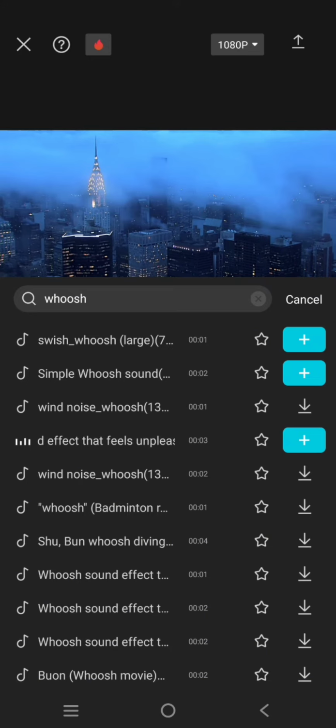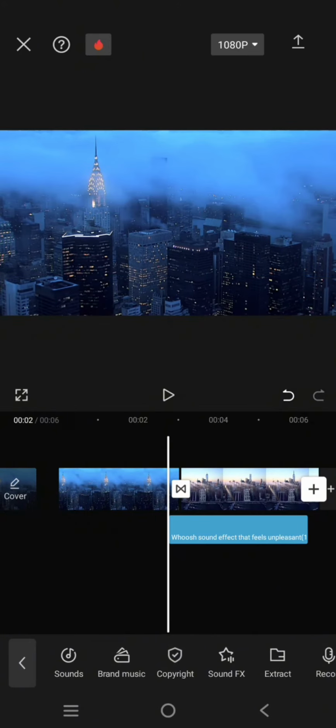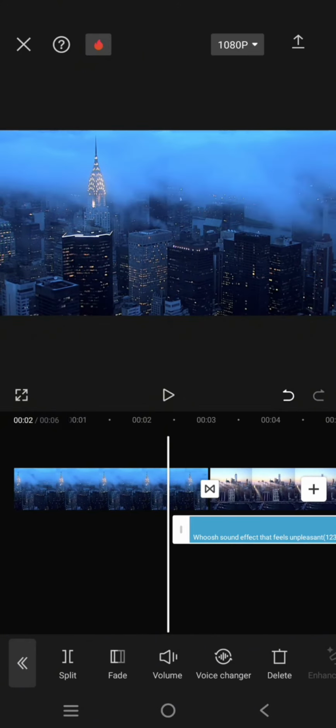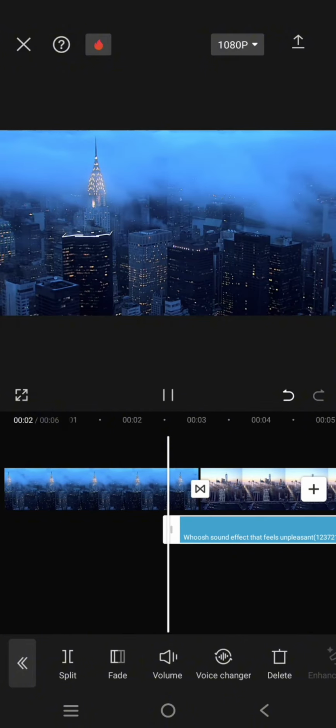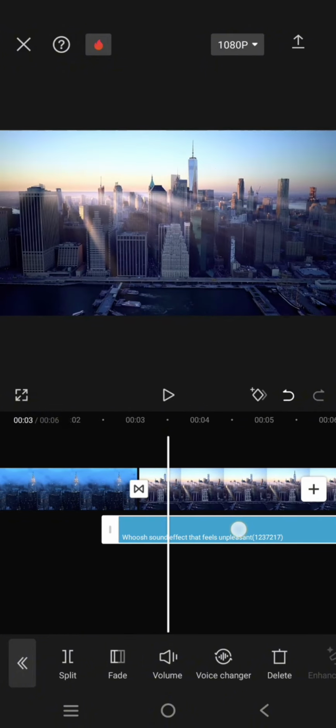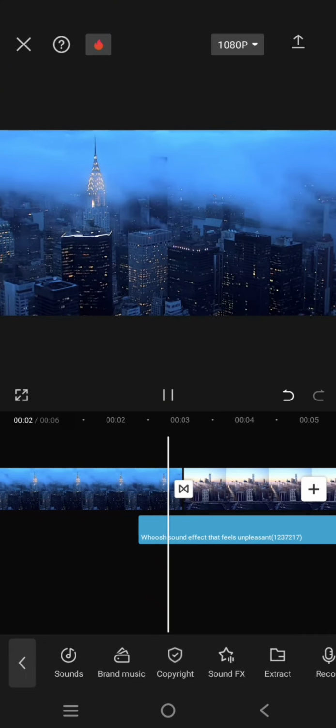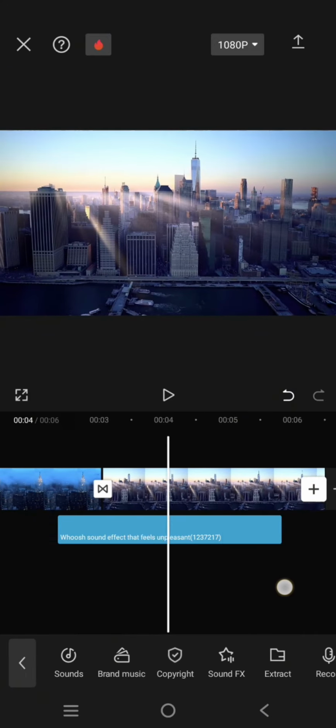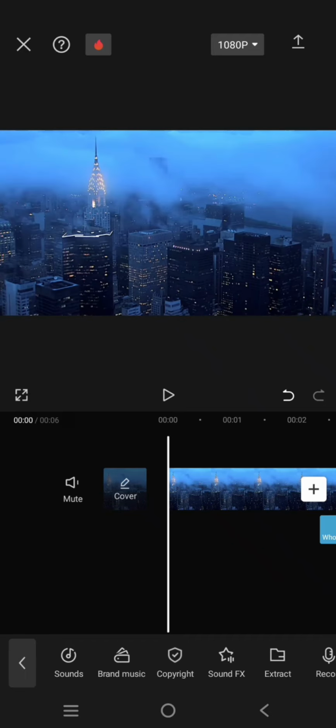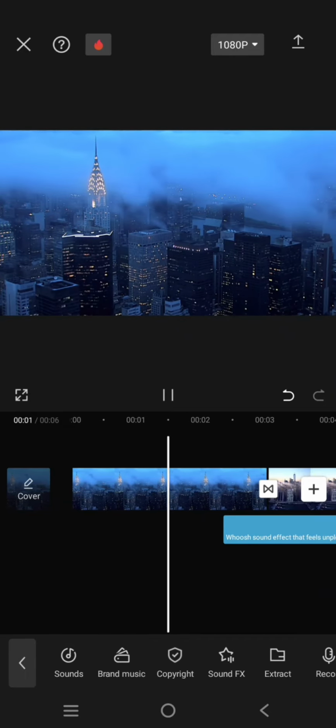Okay, I'm going to add this one. And you can just adjust the position to fit with the transition. Let's hear it first. Okay, so I think it fits now, and here is the result.